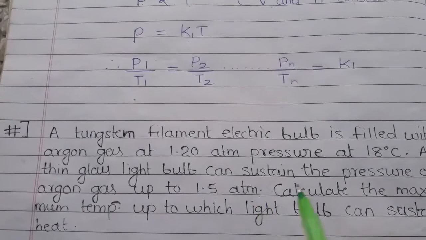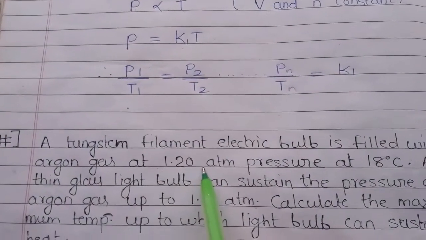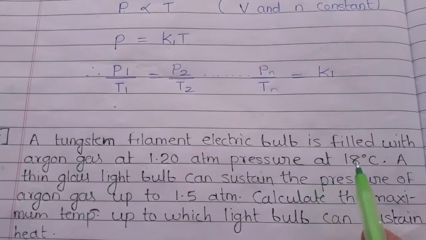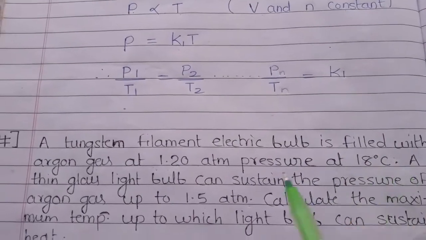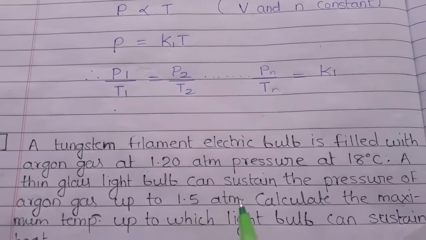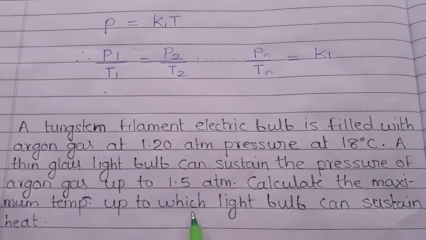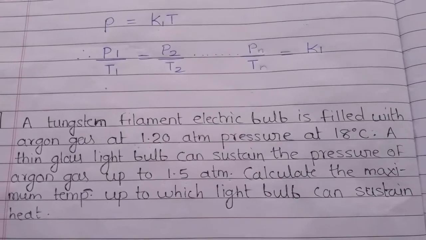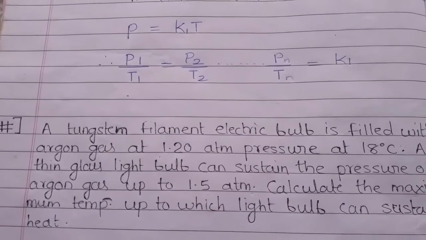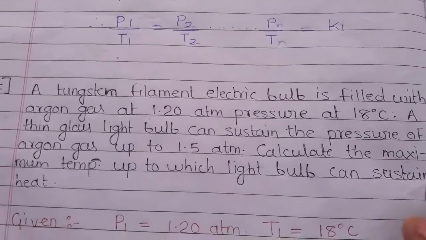So basically we have been given one pressure and at that pressure the temperature of the bulb is 18 degrees Celsius, and we have been given the second pressure and we are asked what will be the temperature of the bulb. Calculate the maximum temperature up to which the light bulb can sustain heat. That means we have to find the temperature at 1.5 atmospheric pressure of the bulb. All right, so let's see the solution.